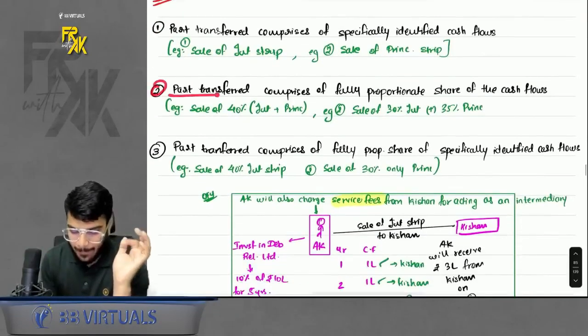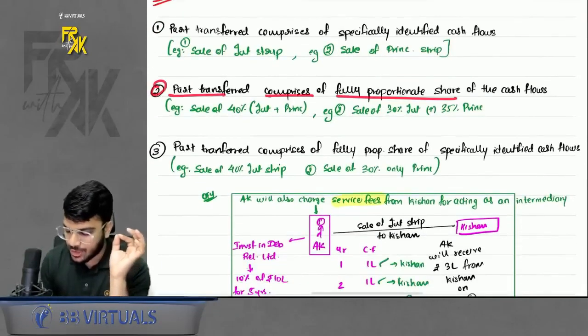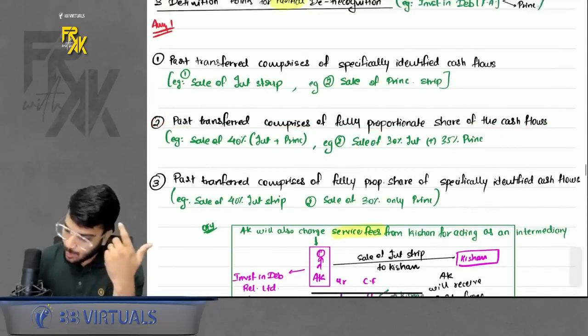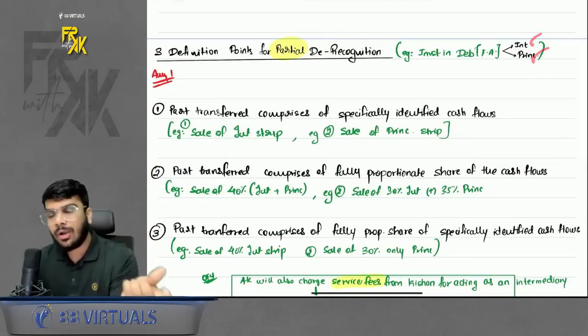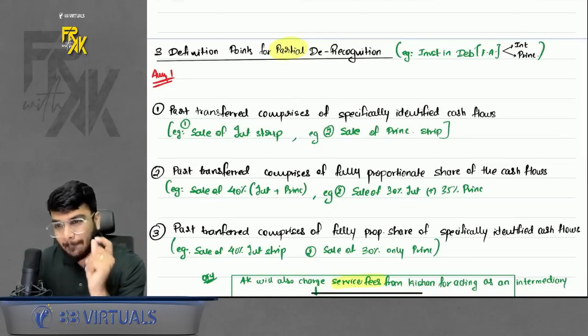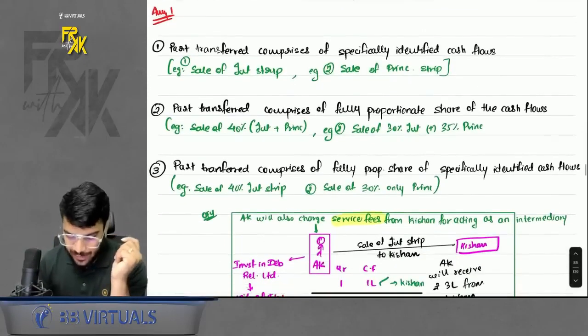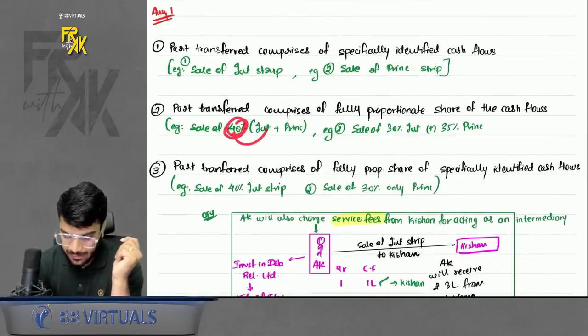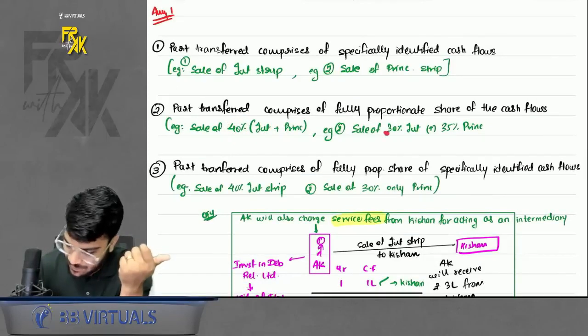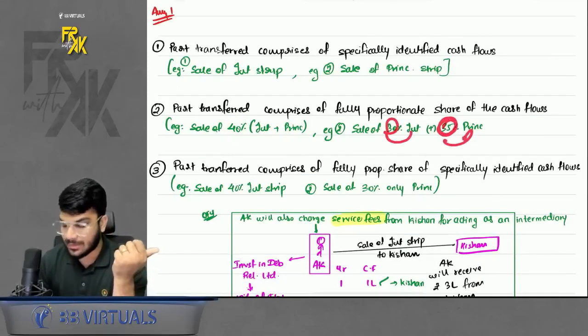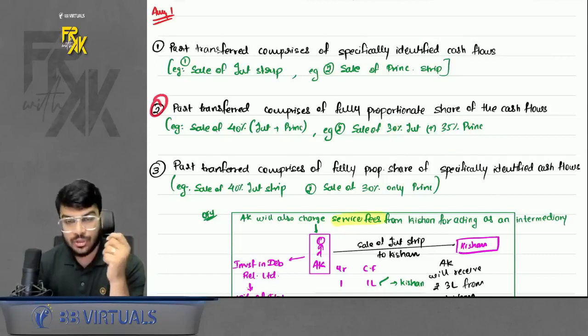Second, part transferred comprises of fully proportionate share of the cash flows. That means you are transferring both the cash flows but not 100%. You are transferring some proportion of both the cash flows. Let's say for example you transfer 40% of both interest and principal, or you transfer 30% of interest and 35% of principal. That time you will fall under definition point number 2.